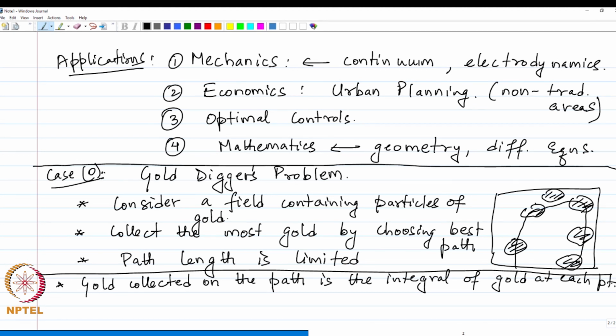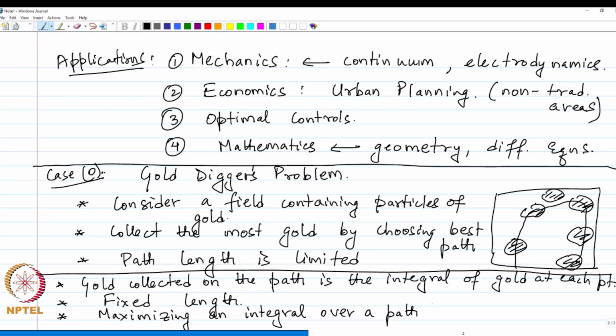Okay. And further I have mentioned that the length of the path is fixed. And so, we can see that we are maximizing an integral, which is our path length, an integral over a path for all possible paths. That is, we are maximizing a function of a function.